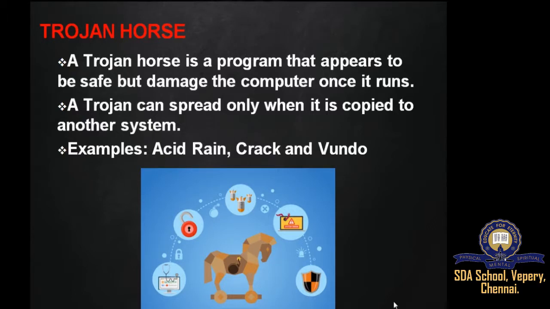Trojan horses do not reproduce by infecting other files like viruses, nor do they replicate. A Trojan can spread only when it is copied to another system. It can damage files, break passwords, make unauthorized transfers of money, or unnecessarily download or upload our files. Acid Rain, Crack, and Window are examples of Trojan horse.